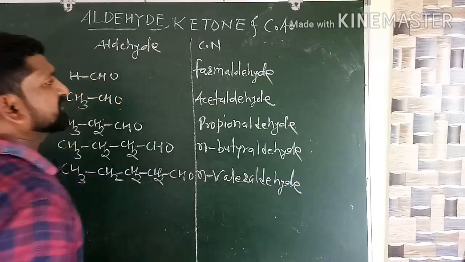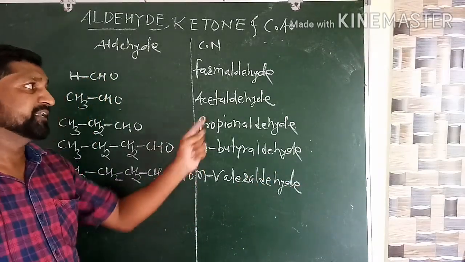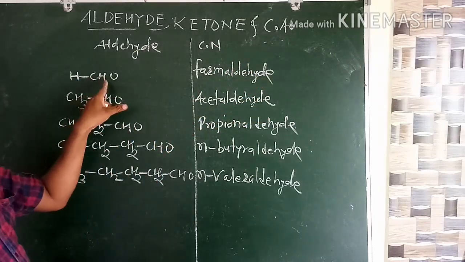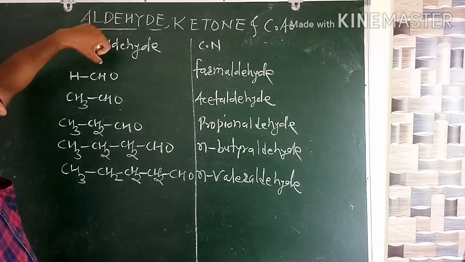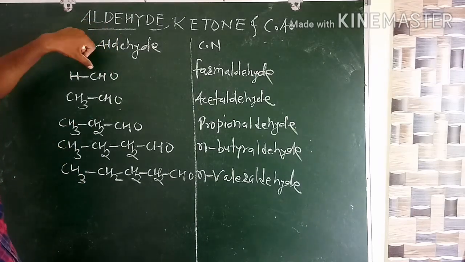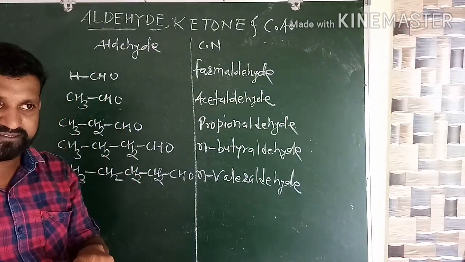So what I am saying, the common names of aldehydes are taken from the common names of their corresponding carboxylic acids. Corresponding means what? I will discuss the first case. Such an acid which contains one carbon atom, as in formaldehyde, is called formic acid.